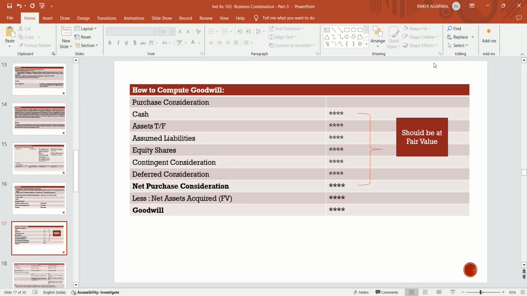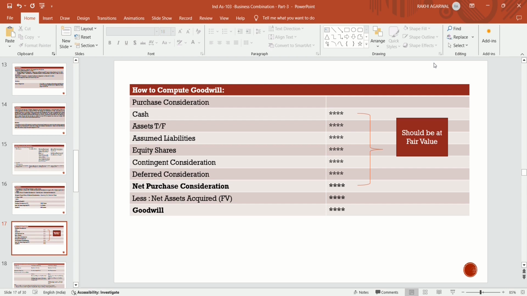So in today's discussion, we will discuss how to compute goodwill. We have to determine the purchase consideration. The purchase consideration includes cash, assets and liabilities transferred, equity shares, contingent consideration, and deferred consideration. All should be at fair value. These are the different methods of discharging the purchase consideration, and all should be recognized at fair value.